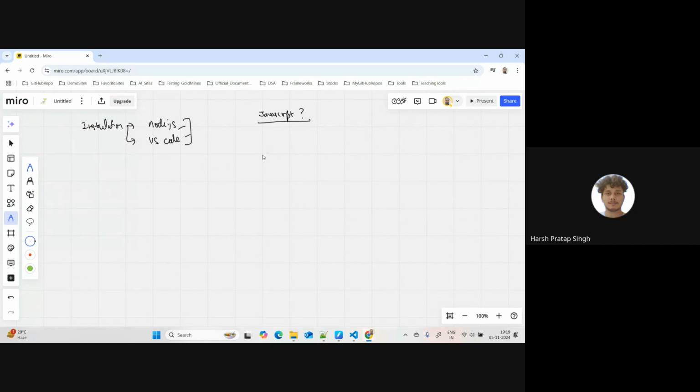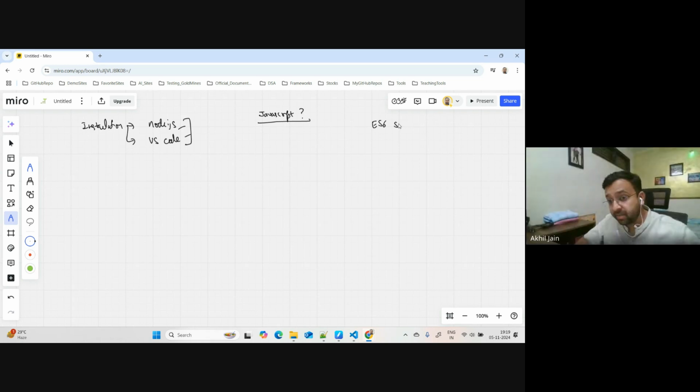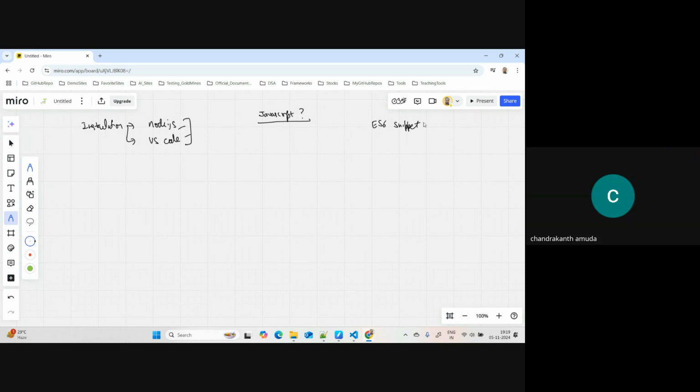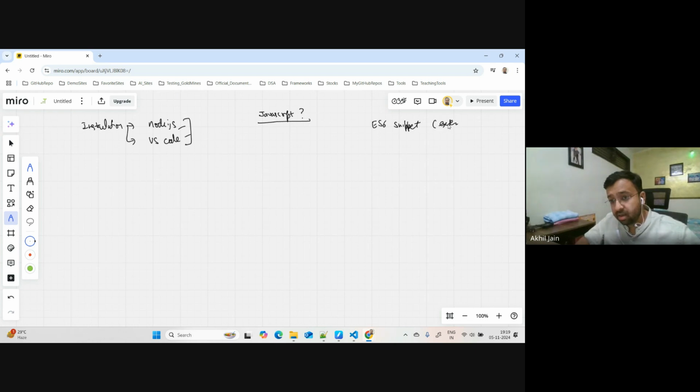Yes, we need to install one extension in VS Code, ES6 snippet. Yes, I need to add the ES6 snippet extension, you're saying. Okay, and what will this do?